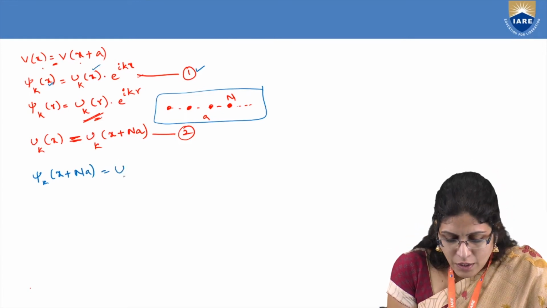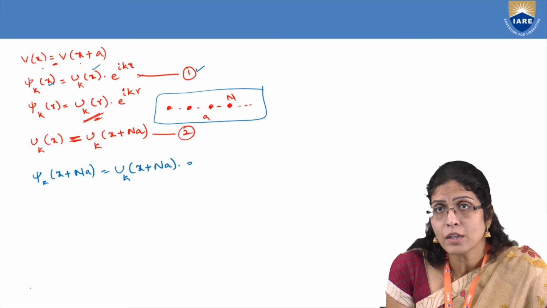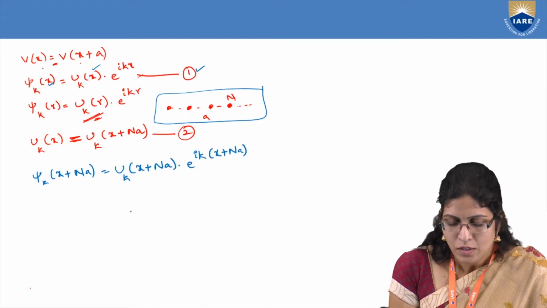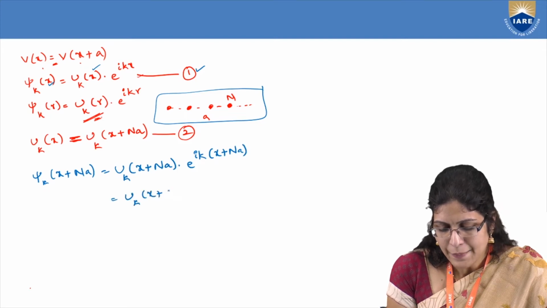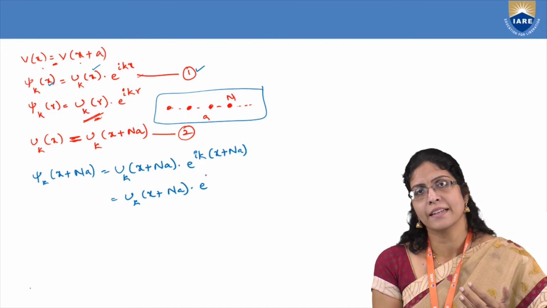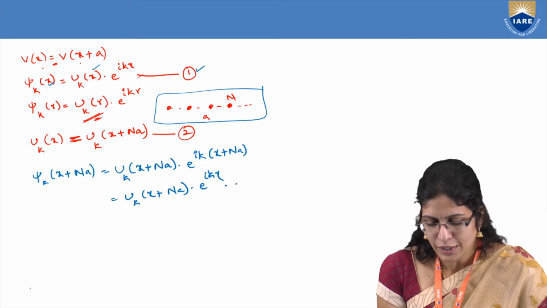So you get uk of x plus na into e to the power of ik of x plus na. I can write it as uk of x plus na into e to the power of ikx into e to the power of ikna, since e to the power of m plus n can be written as e to the power of m into e to the power of n.